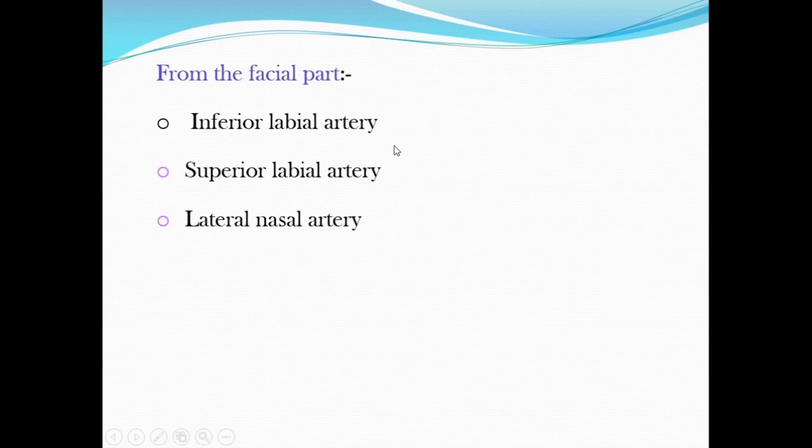So in this class, we have seen the lingual artery in detail and the facial artery in detail. This lingual artery is divided into 3 parts by the hyoglossus muscle. The facial artery has 2 parts, cervical part and facial part. So these 2 arteries we have covered in this class. The remaining branches we will see in the next class.